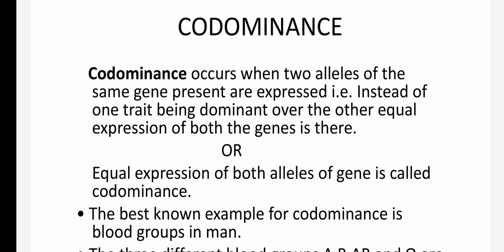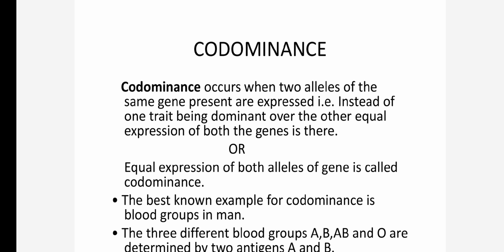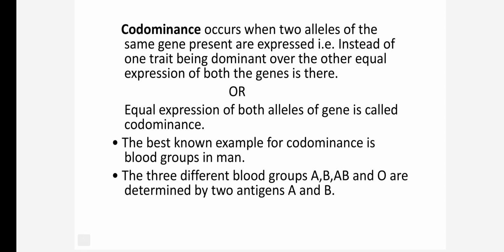So equal expression of two alleles of a gene is called codominance, and the best example is blood groups in man.